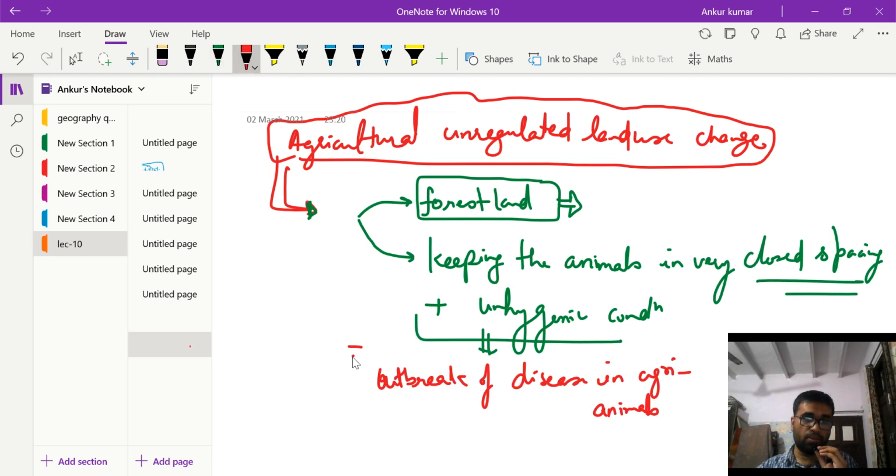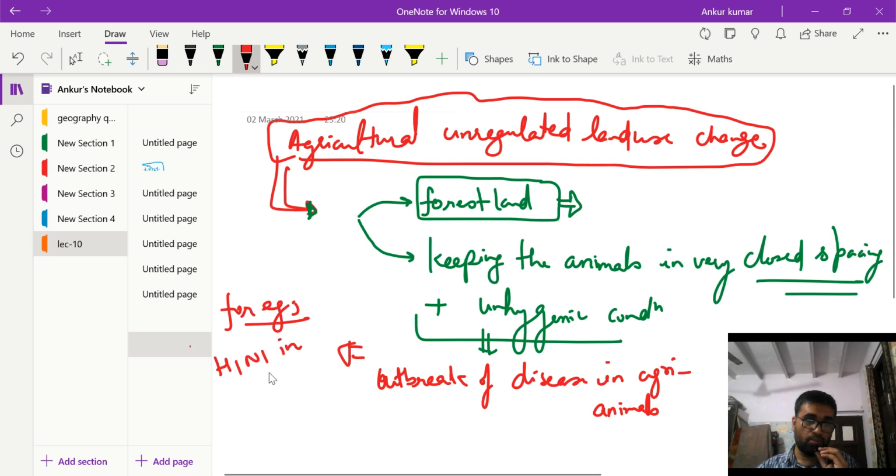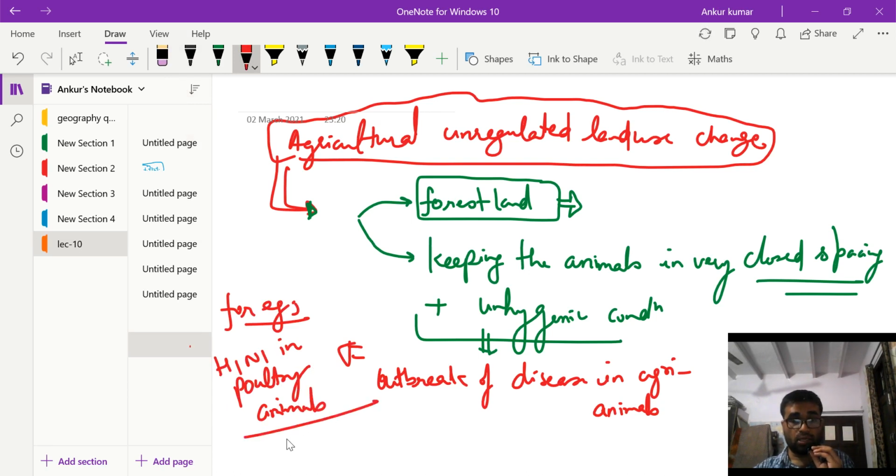For example, H1N1 in poultry animals, or the outbreak of TB in cattle.